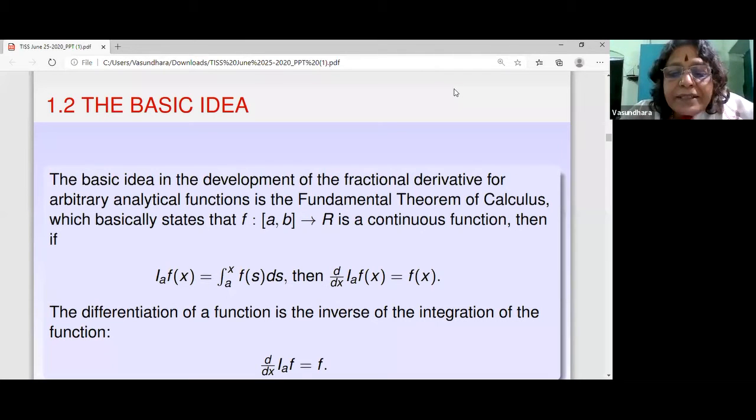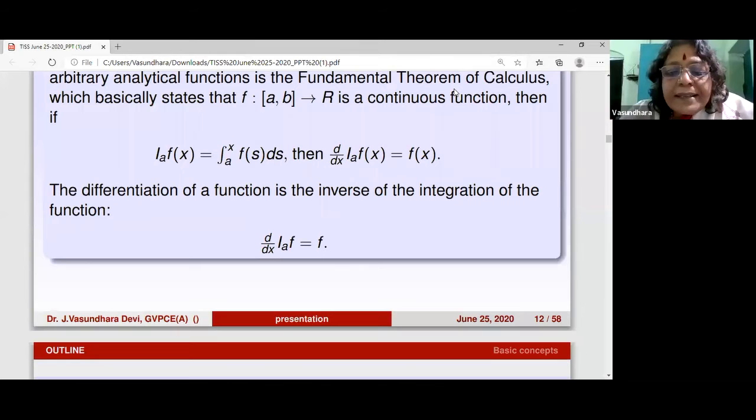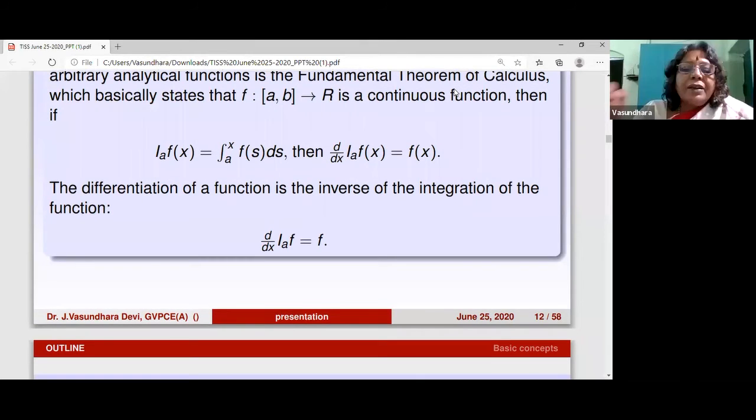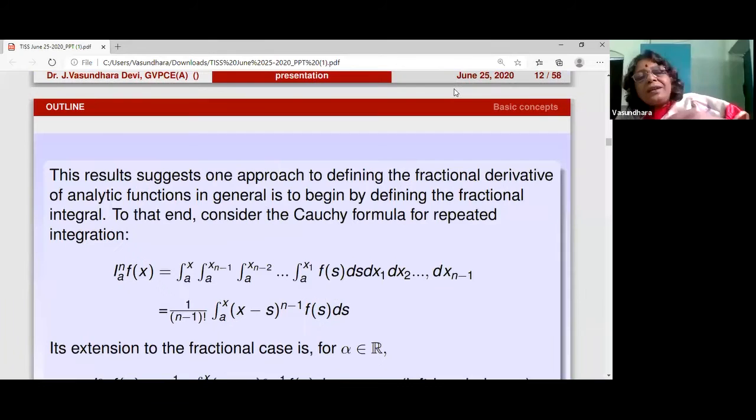You have the fundamental theorem of calculus, which is very, very helpful. And then the second thing is this Cauchy formula. See, what is this Cauchy formula doing? It is taking an iterated integral and making it into a single integral. And what is it having? The n iterated integral is coming up here in the integrand, and also as a factorial function.